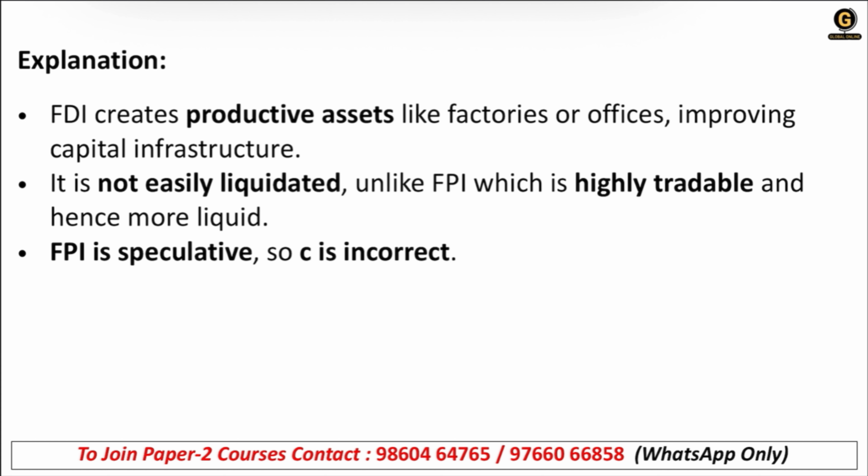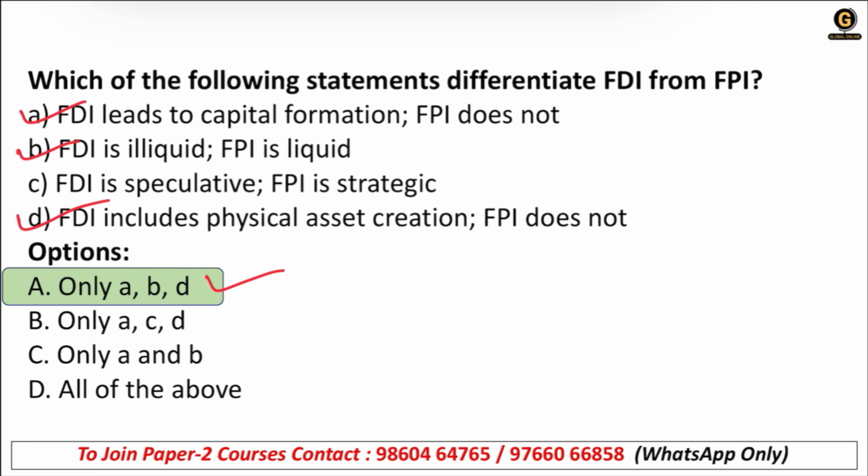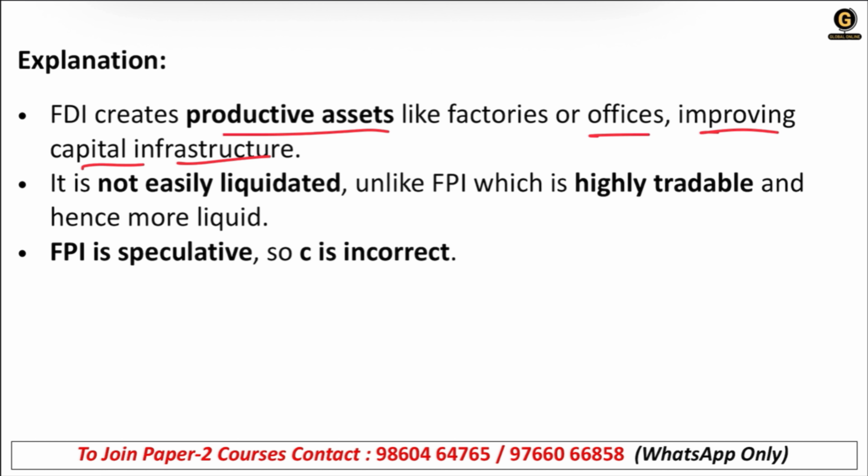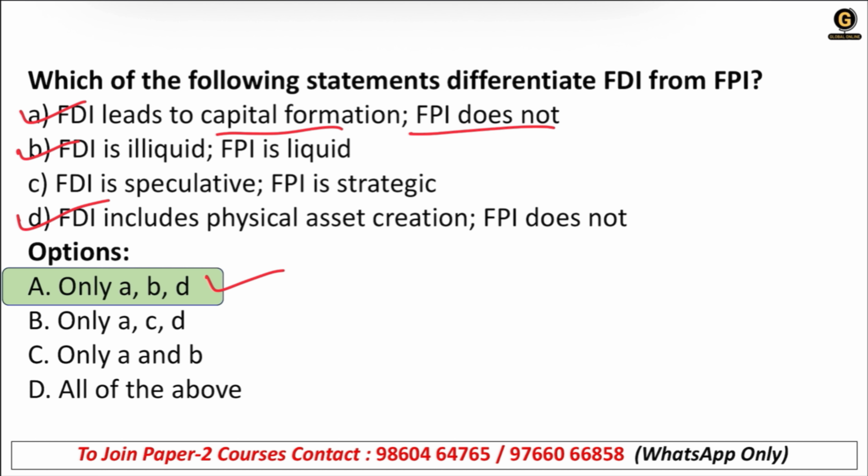Correct. See, FDI creates productive assets like factories or offices, improving capital infrastructure. Right here, you can see, it is not easily liquidated, unlike FPI, which is highly tradable and hence more liquid. Correct. FPI is speculative, so C is incorrect. Here it is saying FDI is speculative. No, FPI is speculative. Okay.